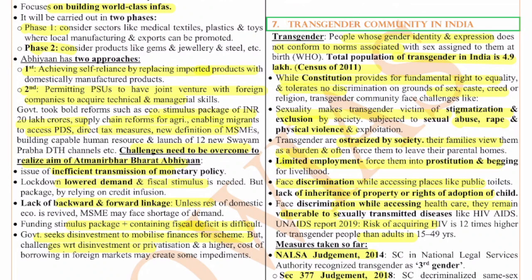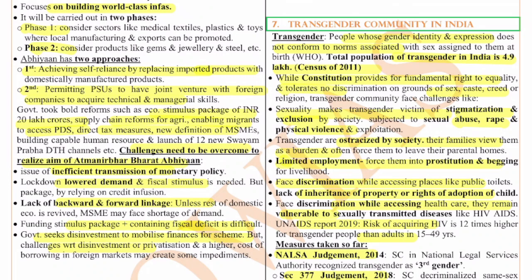Transgenders are the people whose gender identity or expression does not conform to the norms associated with the sex assigned to them at birth. The total population of transgenders in India is 4.9 lakhs, according to the Census 2011. While the Constitution provides for the fundamental right to equality and tolerates no discrimination on the grounds of caste, creed, sex, or religion, the transgender community still faces various challenges. What are these challenges? The first is stigmatization, exclusion by society, sexual abuse, rape, physical violence, exploitation. All of these things are faced.